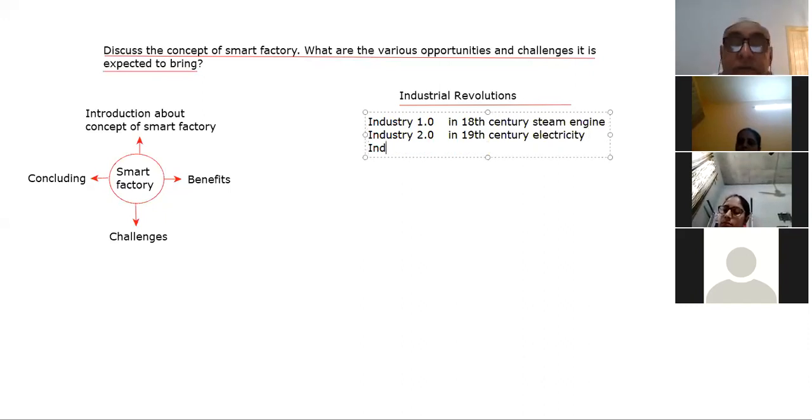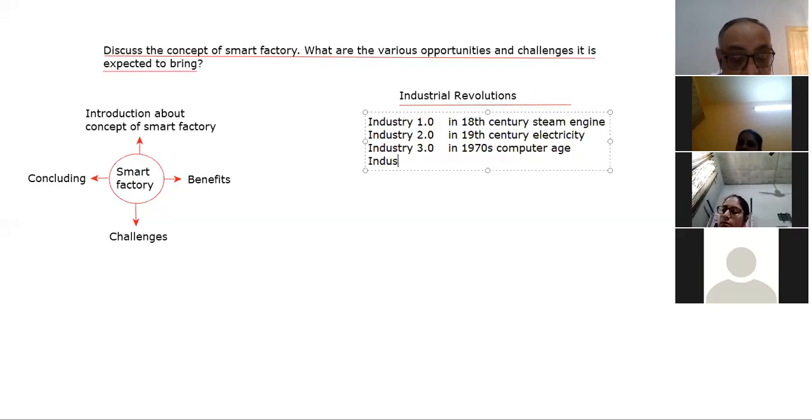And the next is industry 3.0. This came in the 1970s, which means the 20th century, when computers came into use, right? The computer age.